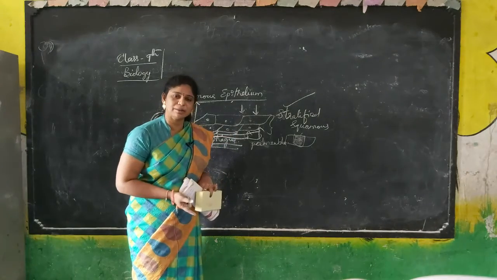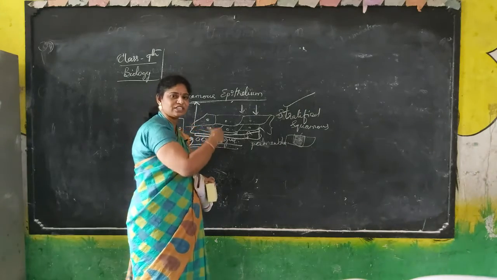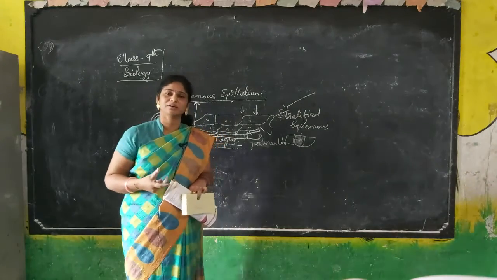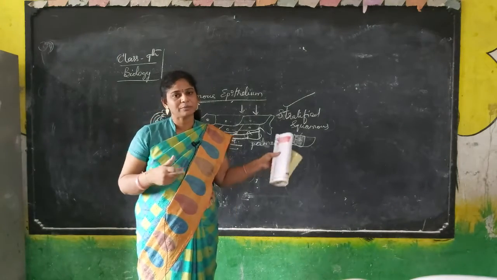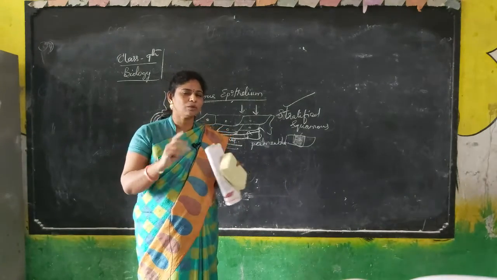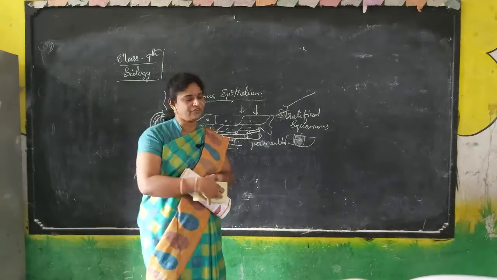I will tell you about another epithelial tissue. Its structure is different, but mainly its function is nearly the same. It is mainly the outermost covering layer. It allows permeability, but its structure is different and its function is a little different too.